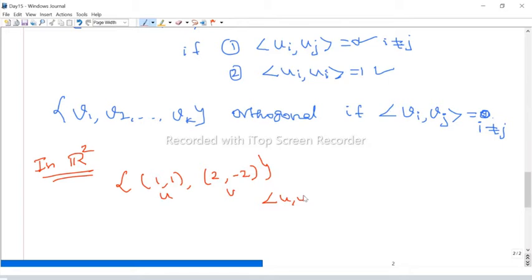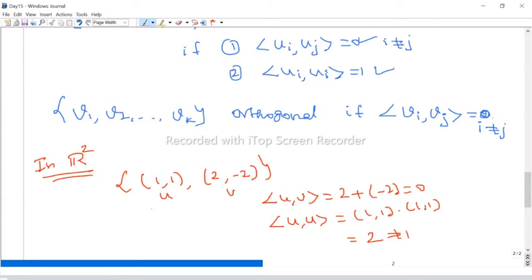The inner product of u and v: multiply term by term and sum. 1 times 2 is 2, plus 1 times -2 is -2. Therefore the sum is 0, so the inner product is 0 and they are orthogonal. But it is not orthonormal. Why? If you take u with u, (1, 1) dot (1, 1), multiplying term by term and summing, we get 2, which is not equal to 1. Therefore this set of vectors is orthogonal but not orthonormal.